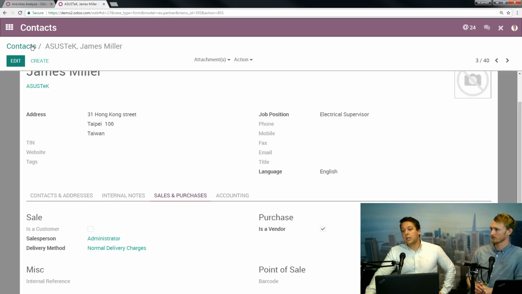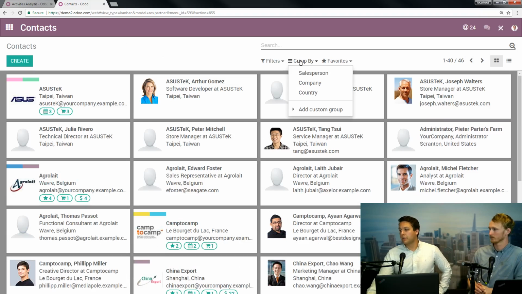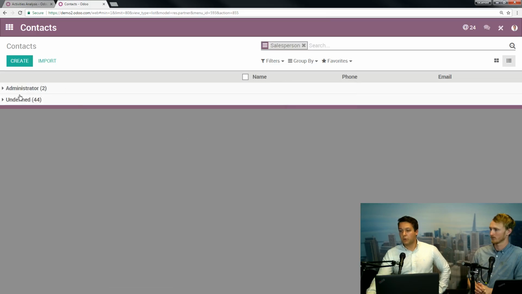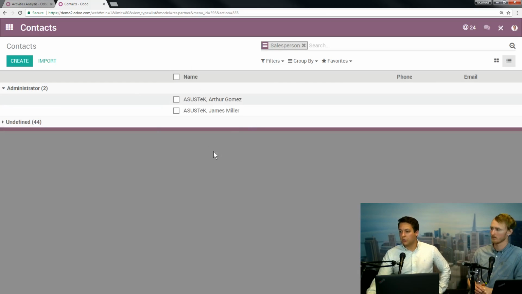And then if you want to go find your own, you would come back in here, and you can group by, it's probably easy to do this in list view, group by salesperson, and they'll be broken out like that. So for right now, Katie, we're going to call you administrator, and there are your two contacts right there.